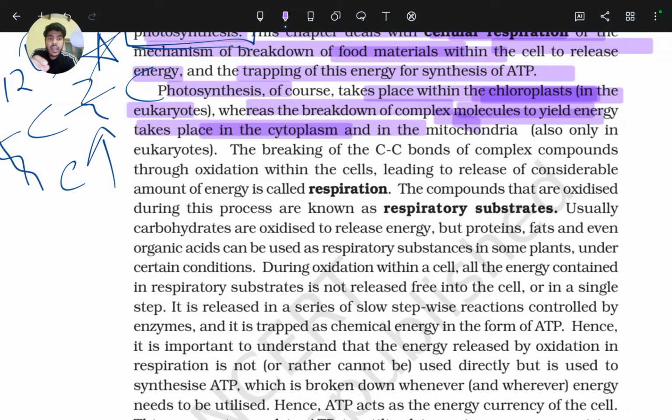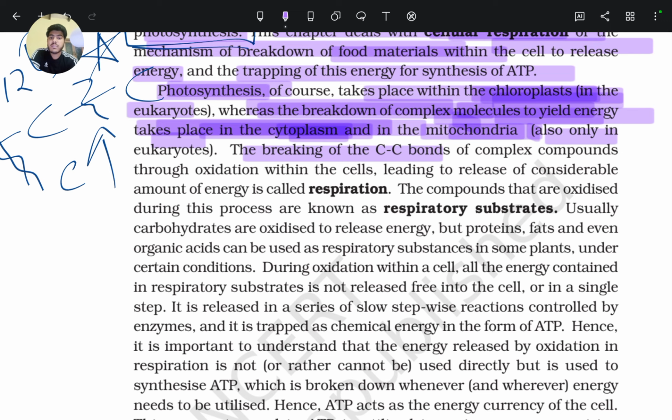So in the chloroplast photosynthesis occurs, but the breakdown of complex molecules to yield energy takes place in the cytoplasm and in the mitochondria, also only in eukaryotes.